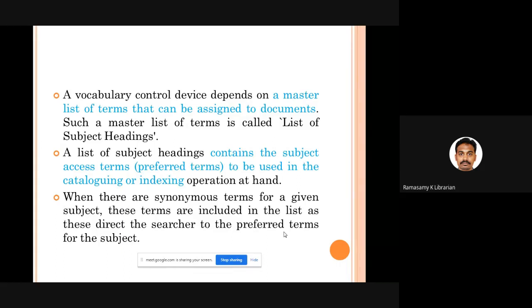Not only that, imagine there are synonyms. To express one concept, you have got 5 different words. All these 5 words represent only one particular concept. In that case, these kinds of subject headings will provide you the preferred term, the term you are supposed to use, and all other synonymous terms can be given in the links, like "see" or "see also" links. Links can be given to all the synonyms. Good? Okay.